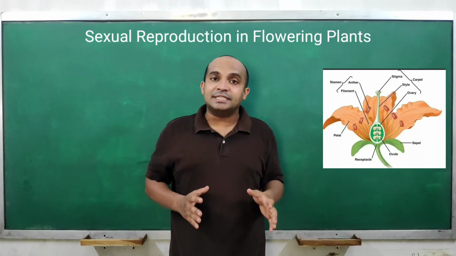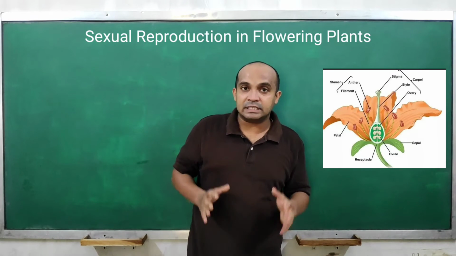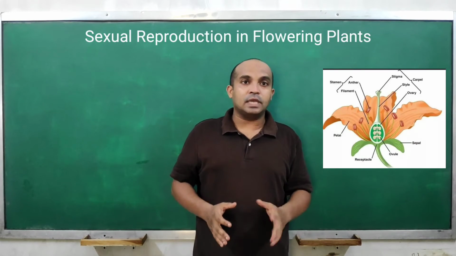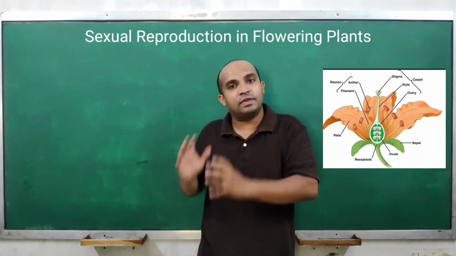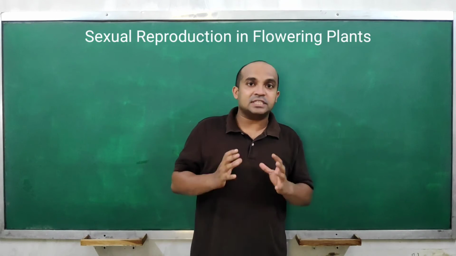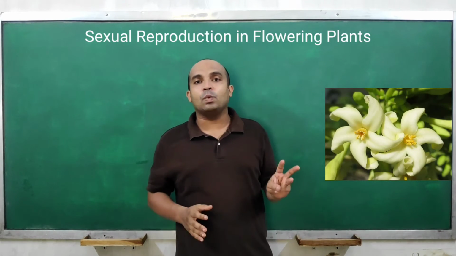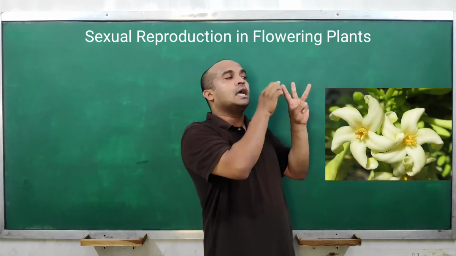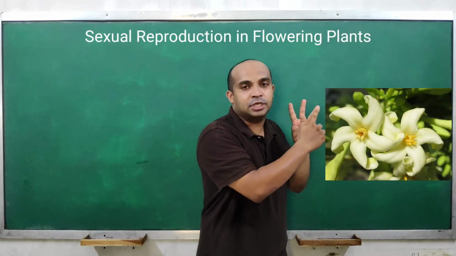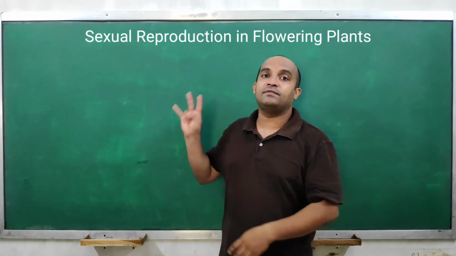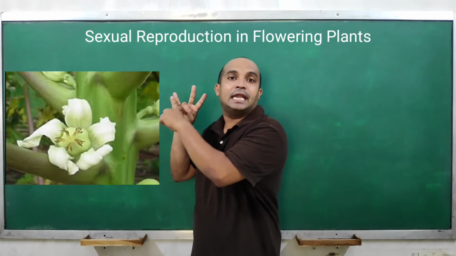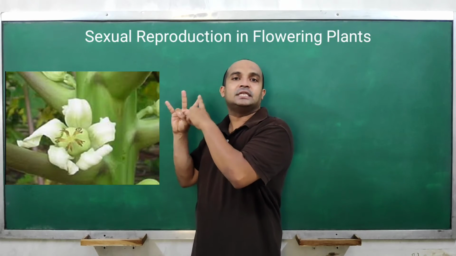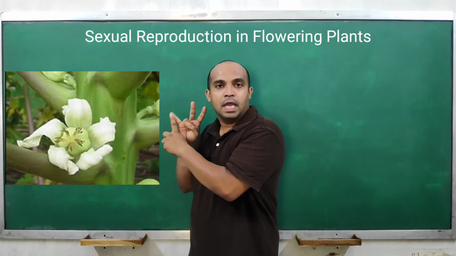So a flower can be unisexual or bisexual. That means if a flower is unisexual, either it will be a male flower or a female flower. If it is a male flower, then it will have 3 whorls: calyx, corolla and androecium. And if it is a female flower, then it will have 3 parts: calyx, corolla and gynoecium. Understood?